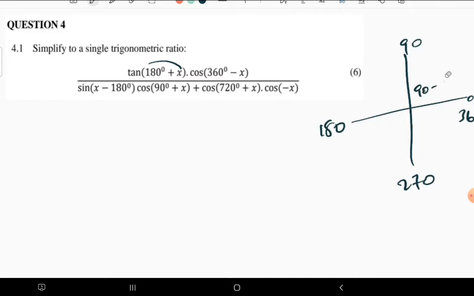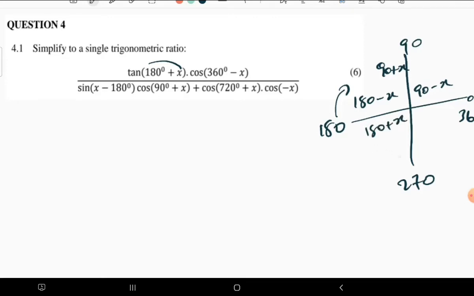Let's just have x for now. And here we have 90 plus x, which is 90 plus, we move in an anti-clockwise direction. And we also have 180 minus, which means when we move back, which is 180 minus the acute angle. Then here we have 180 plus x.